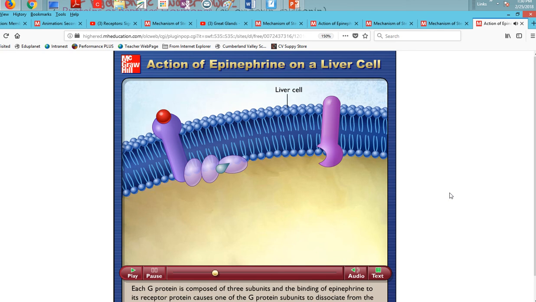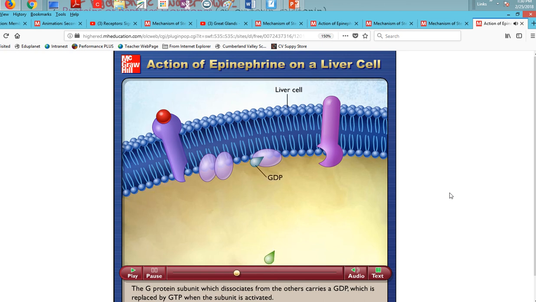Each G protein is composed of 3 subunits, and the binding of epinephrine to its receptor protein causes one of the G protein subunits to dissociate from the other 2. The G protein subunit which dissociates from the others carries a GDP, which is replaced by GTP when the subunit is activated.